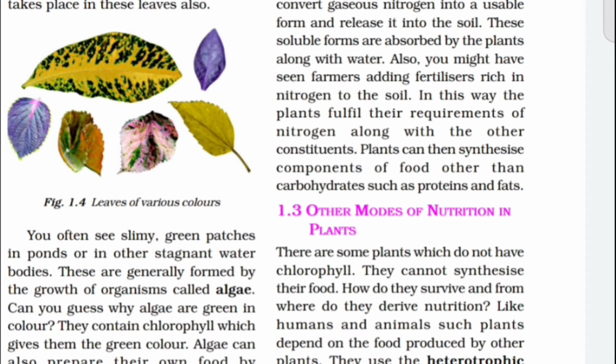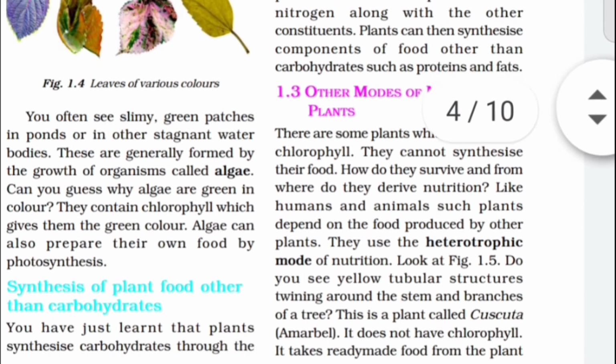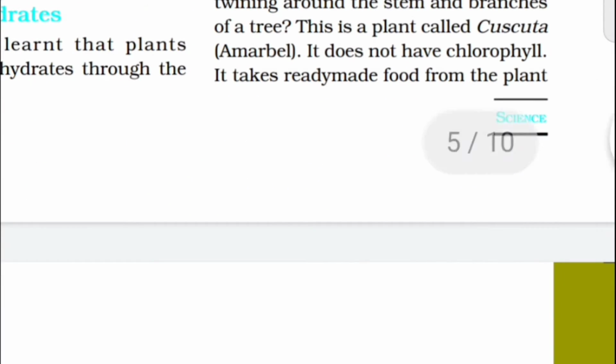Then the other modes of nutrition in plants. One is parasitic nutrition, and another one is saprophytic nutrition. There are different modes of nutrition, including symbiotic nutrition. First we have to discuss parasitic nutrition. See the paragraph: there are some plants which do not have chlorophyll, so they cannot synthesize their food. How do they survive, and from where do they derive nutrition? Like humans and animals, such plants depend on the food produced by other plants, and they use the heterotrophic mode of nutrition. We already discussed it.